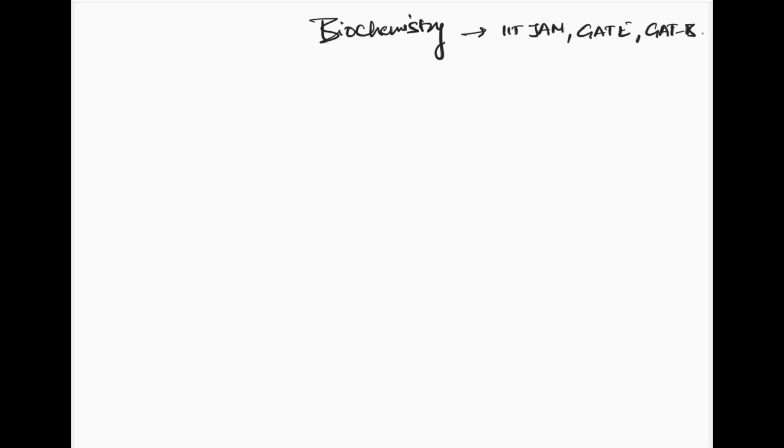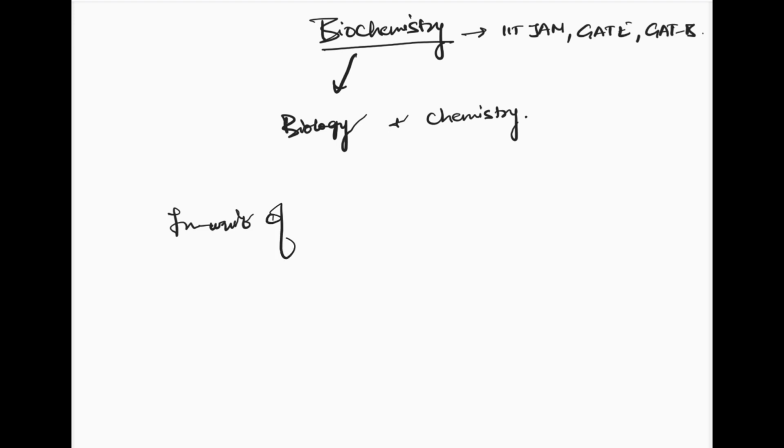So when we understand the term biochemistry, what is it made up of? It is made up of biology and chemistry, right? When we are trying to study biochemistry, we are trying to understand the functional unit of life, and that is called the cell.